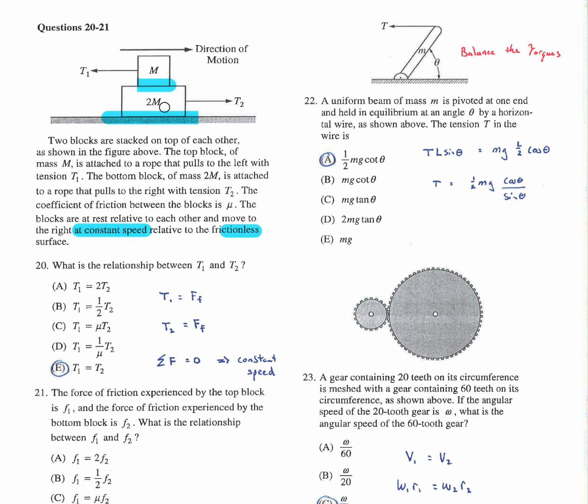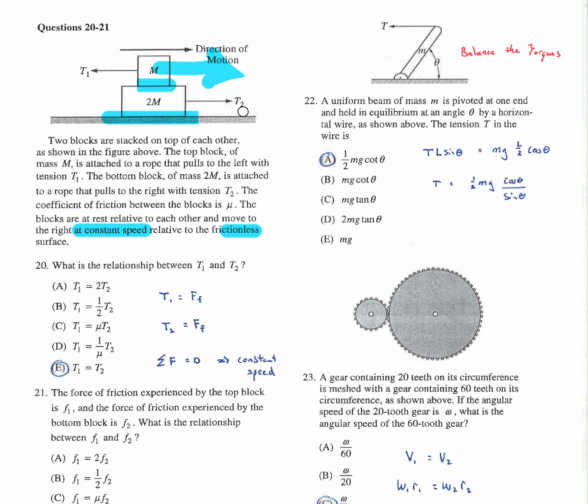So if this guy's moving at a constant velocity because T2 equals friction, then if you look just at the top block, what's moving the top block to the right? Well, the friction due to 2M. That guy also is moving at a constant speed, so the friction force that way has to equal T1.